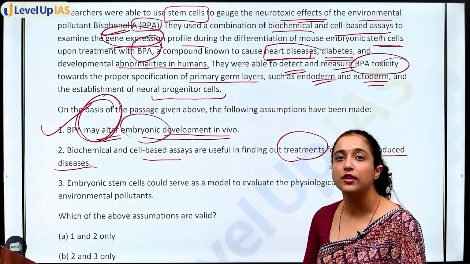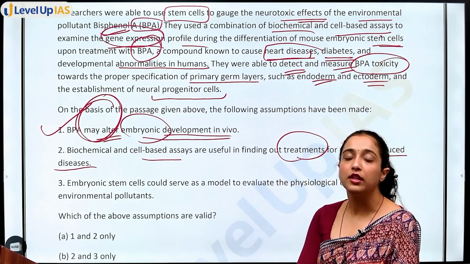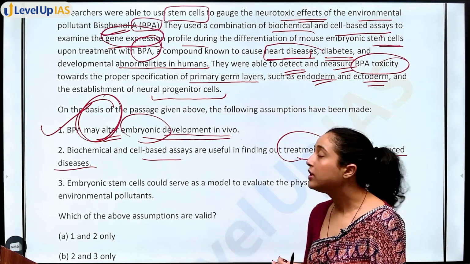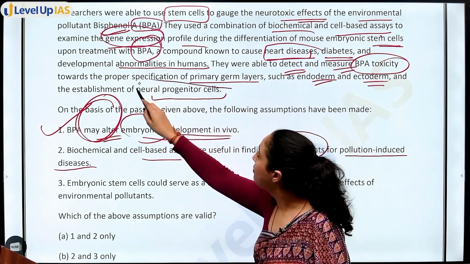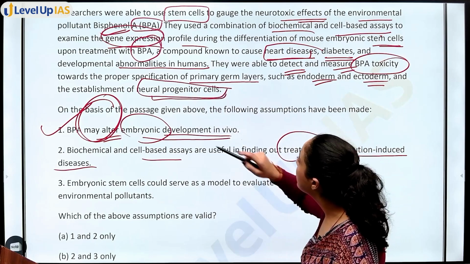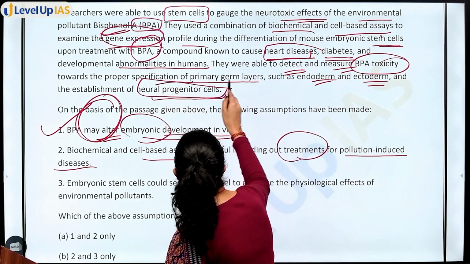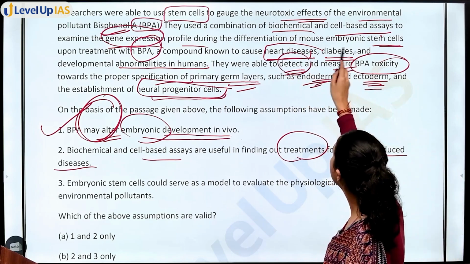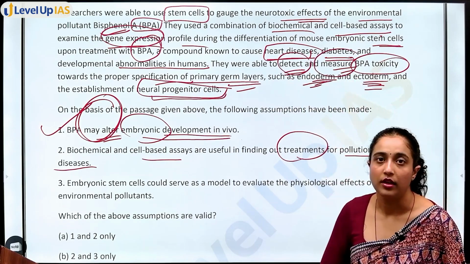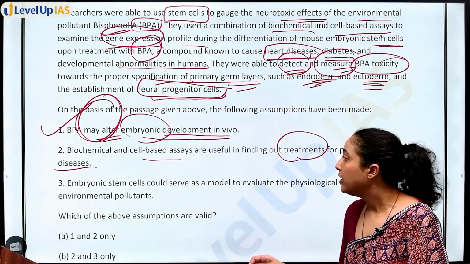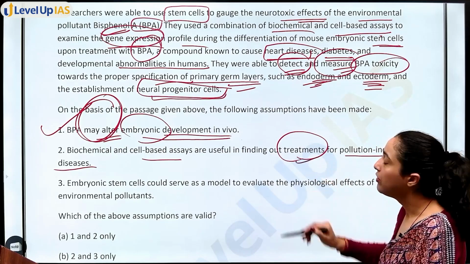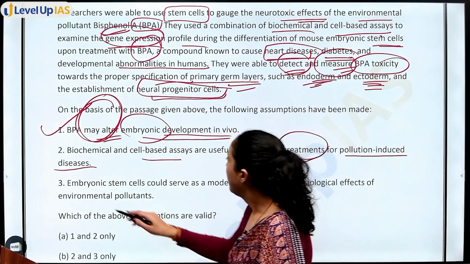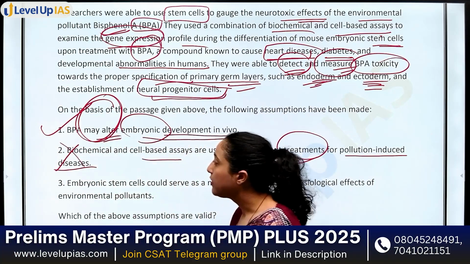No, right now we are just analyzing what is the effect of BPA on this cell structure, this gene. So establishment of neuroprogenitor cells towards the proper specification of germ layers, endoderms and so on. Detect and measure BPA toxicity. Detect and measure, not treatment. We are not able to form treatment. So option 2 will not be our answer.